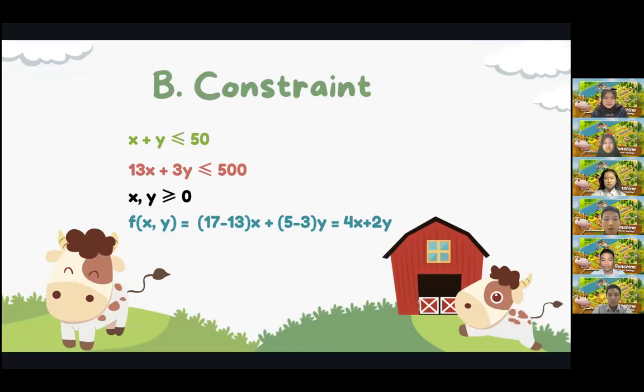The x and y values cannot be negative since in our real life situation, we can only have positive whole numbers, not halves, which implies x and y are at least 0. Finally, we can obtain the objective function to calculate the profit by subtracting the cost of purchasing the calves and lambs from their selling price, yielding f(x,y) equals x plus 2y.